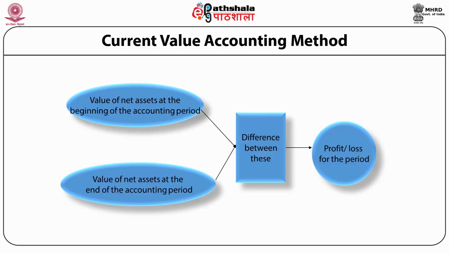It is clear from this figure that comparison between these two items is done, and the difference between these two items may be profit or loss for the period. So if we have to calculate profit or loss under this method, we have to compare the value of net assets at the beginning of the accounting period and the value of net assets at the end of the accounting period.